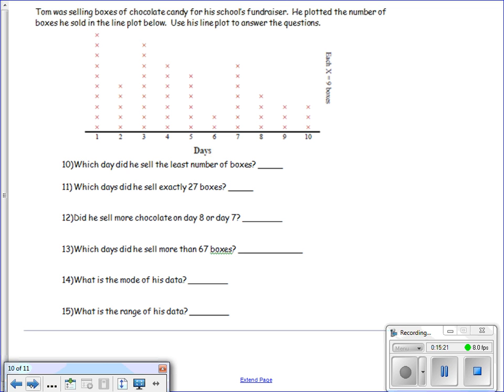So I can see that on day 1, he has 10 X's. On day 2, he has 5. On day 3, he has 9. On day 4, he has 7. On day 5, he has 6. On day 6, he has 2. On day 7, he has 7. On day 8, he has 4. Day 9, he has 3. And day 10, he has 3. Now we can go through and answer the questions a little bit easier.